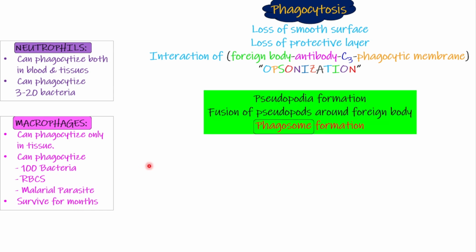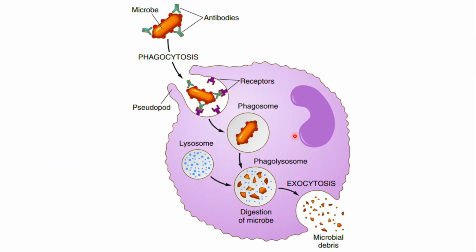Now, how exactly is the phagocytosis being done? When the macrophage or the neutrophil reaches near the foreign body, they will form pseudopodia around it. Then the pseudopodia will fuse around the foreign body, making a phagosome. This is a foreign body, which has antibodies on it.